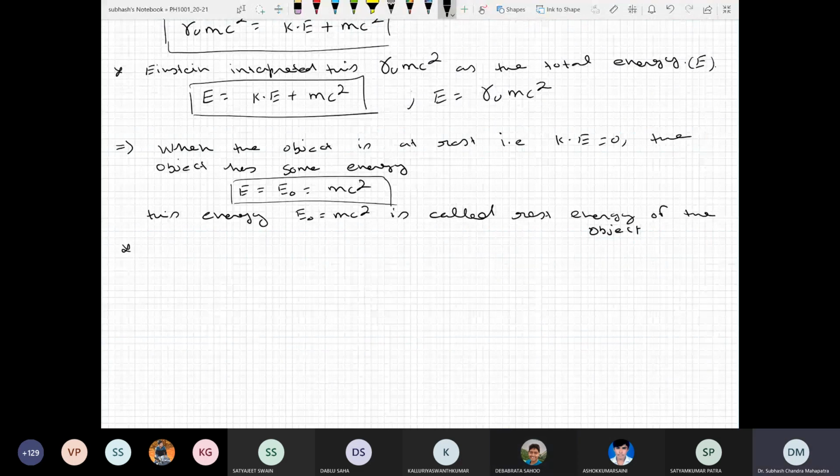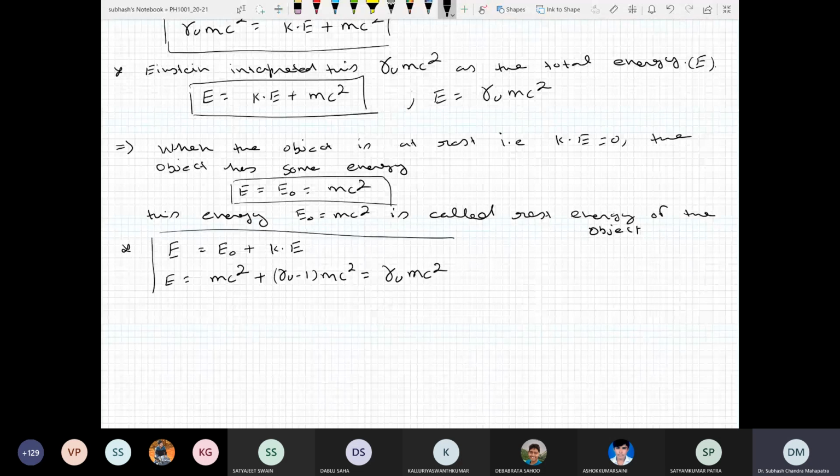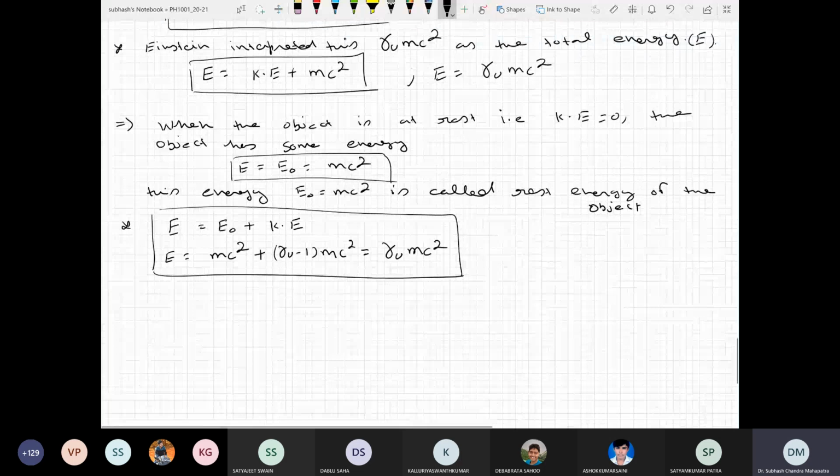Okay. So we have, let me just again write it, the total energy is E. Okay. It is equal to E naught plus kinetic energy. Okay. Which is basically equal to mc square plus kinetic energy, which is what? Gamma u minus 1 mc square, which is basically your gamma u mc square. So that's the total energy of the object.